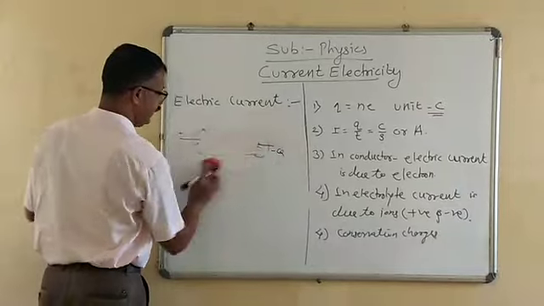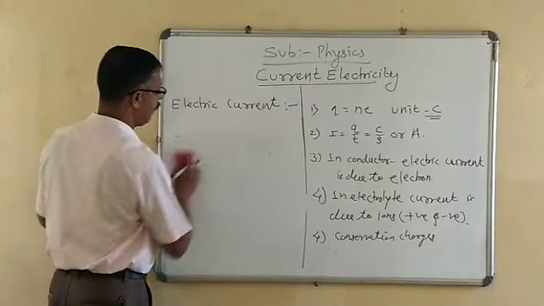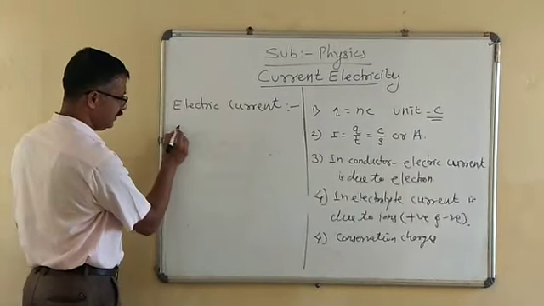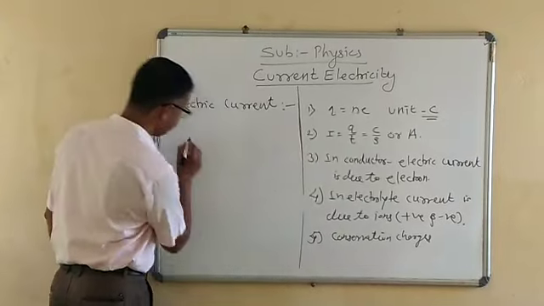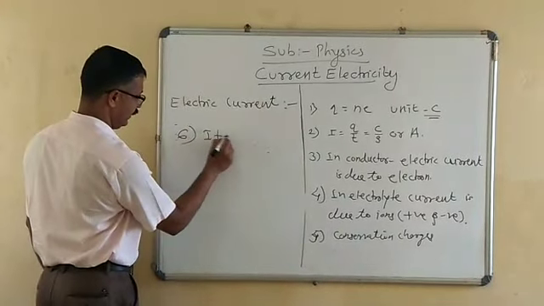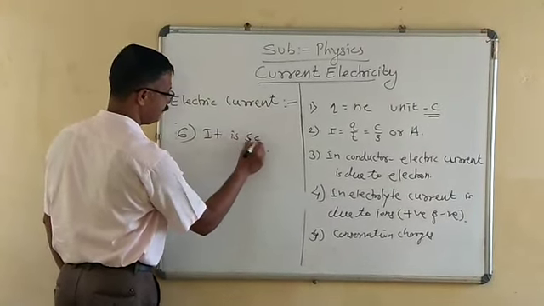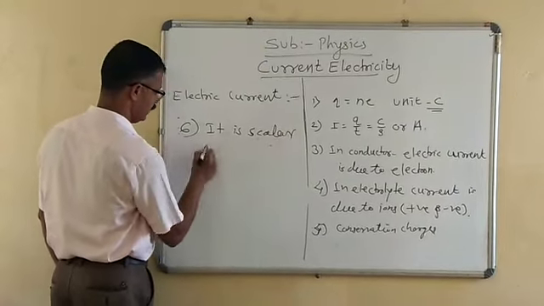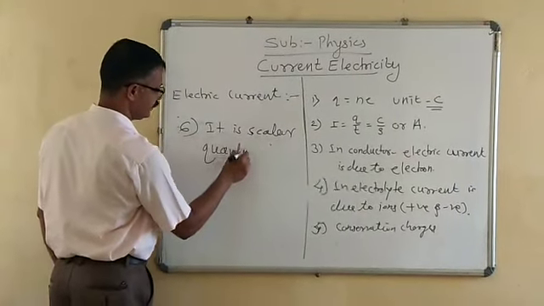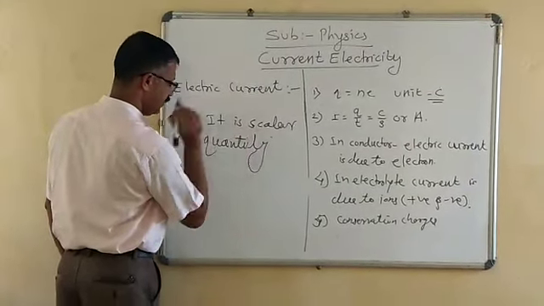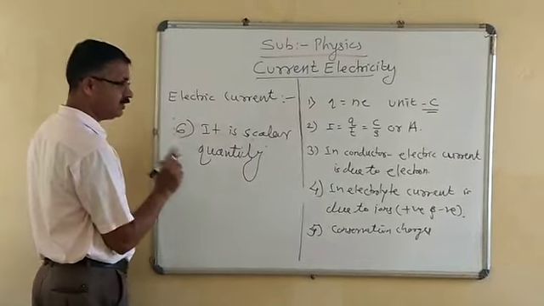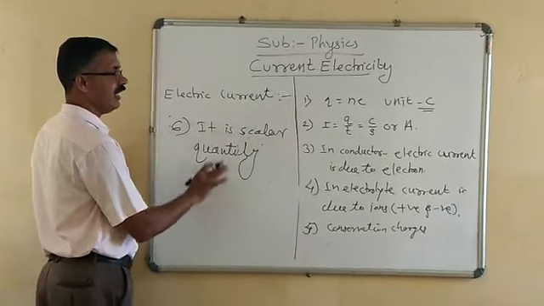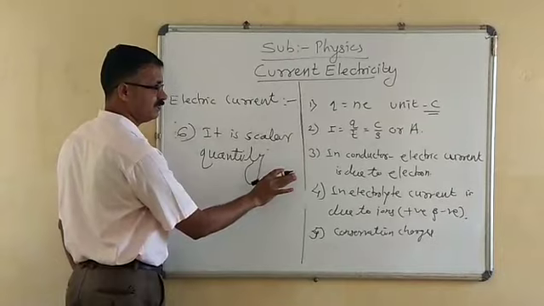An important thing is that electric current is a scalar quantity. It is a scalar quantity because there is no vector addition of current.